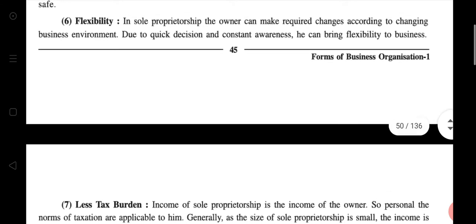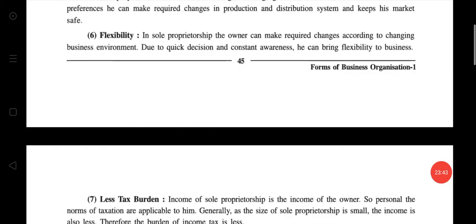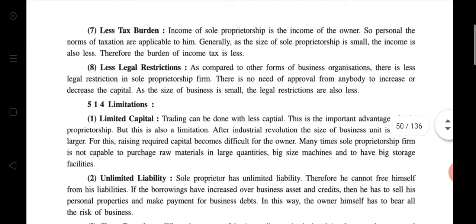Sixth point, flexibility. In sole proprietorship, the owner can make required changes according to the changing business environment. Due to quick decisions and constant awareness, he can bring flexibility to the business. Seventh, less tax burden. Income of the sole proprietorship is the income of the owner, so personal norms of taxation are applicable to him. Generally, as the size of a sole proprietorship is small, the income is also less. Therefore, the burden of income tax is less.